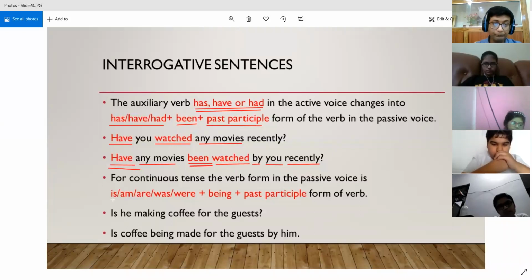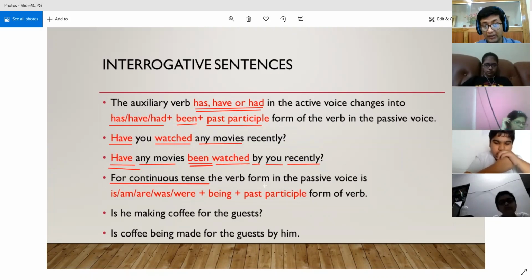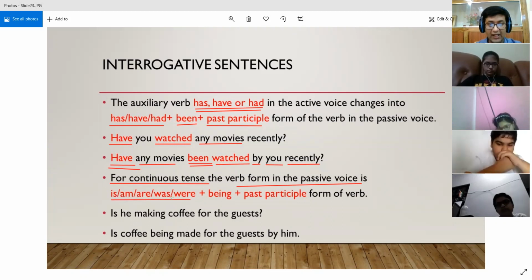All right. Now we will see another case where we are talking about continuous tenses. So if the question is having a continuous tense in it, then the verb form in the passive voice is, again, we are changing it into is, am, are, was, and were plus being.